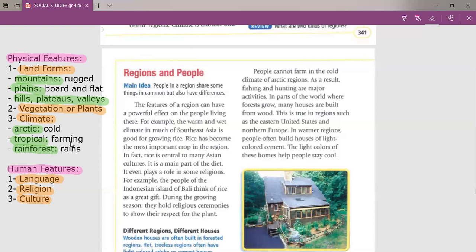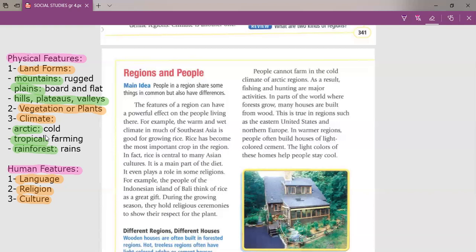When I say those people live in rainforest regions, it means that they have too much rain, and they also use the wood of the forest to make many wood products. Most of their houses are made from wood. Sometimes, as I told you, the climate affects the culture.